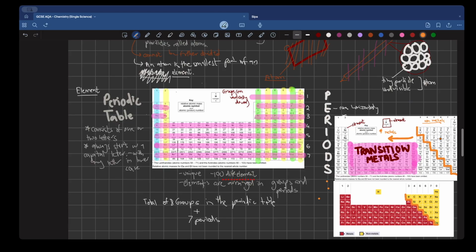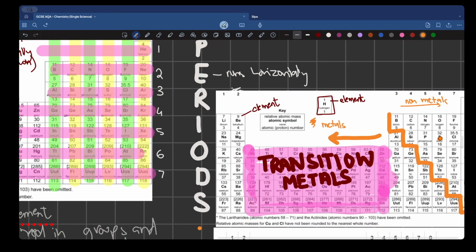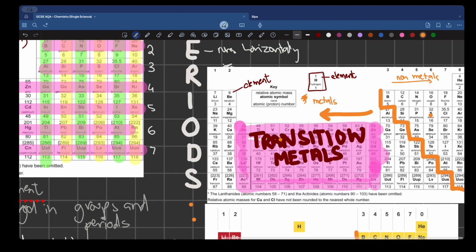Ignore that. The elements that are in the middle of the structure, the elements that do not fall in any group, the elements in the middle of group 2 and group 3, are known as your transition metals. Always draw a ladder whenever you open up a periodic table because it helps you distinguish and easily spot metals and non-metals.